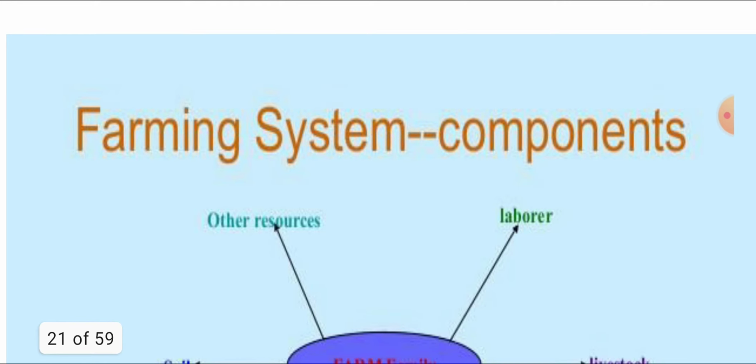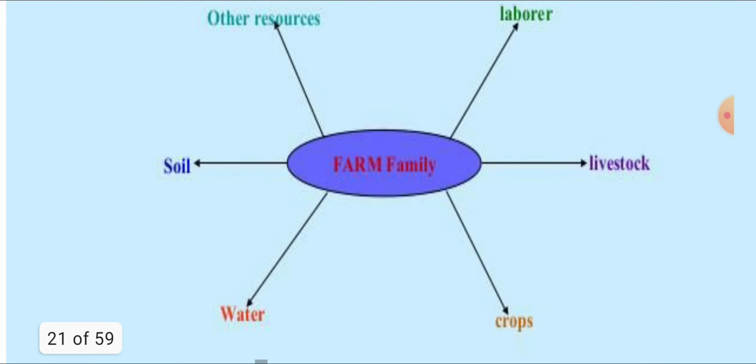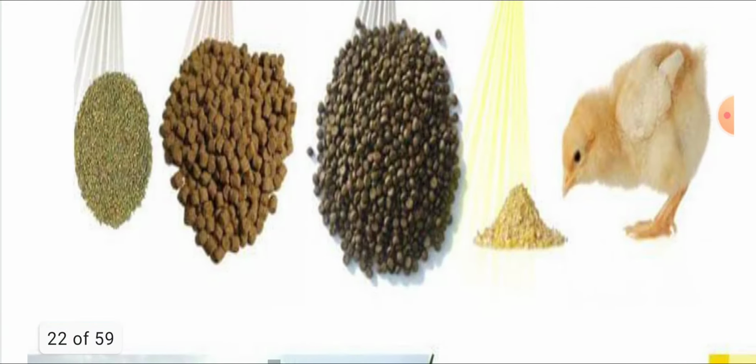So, farming system components. Farm family, okay. A farmer has a family. Soil, livestock, crops, water, labor, and other sources. These are all included in the farm family.